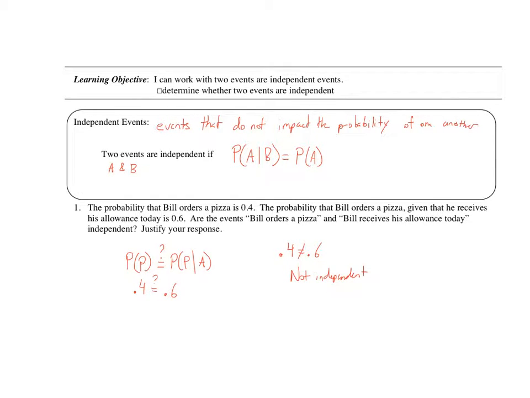That is as simple as independence will be. Are these two probabilities equal? If not, they are not independent. Let's take a look at another example.